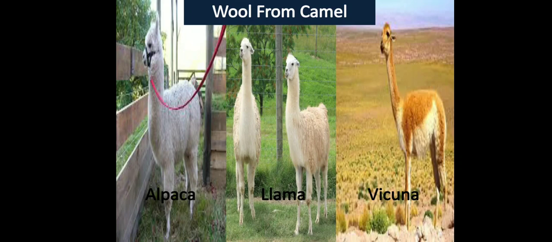Vicuña is the animal which is generally available in wild conditions, so due to excessive hunting they are going to be extinct. So now the government has made them an endangered species and put them in the national parks also.